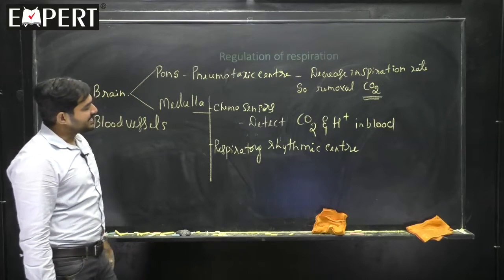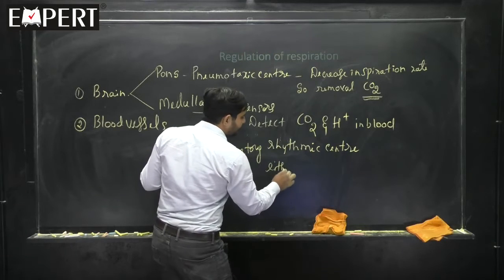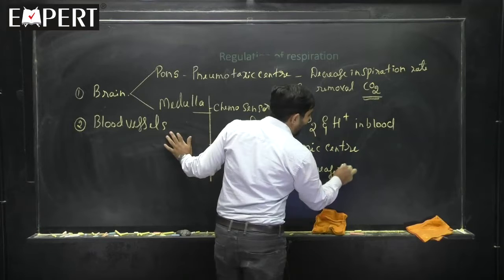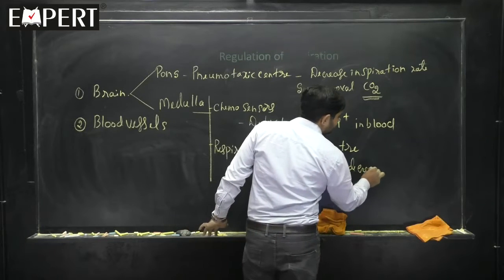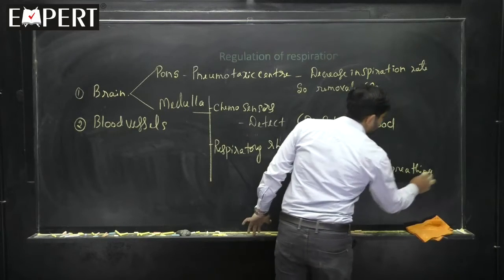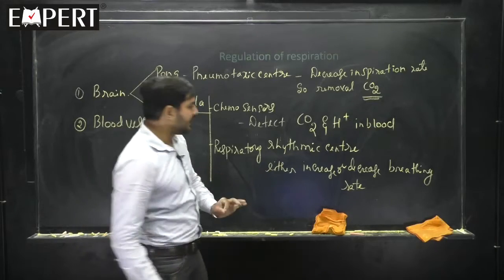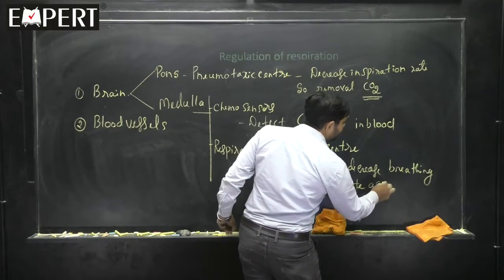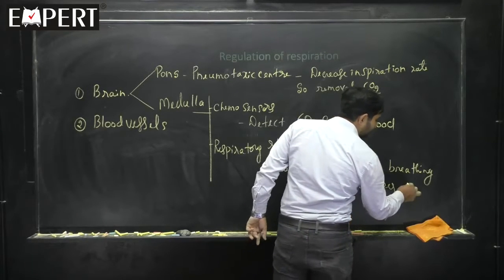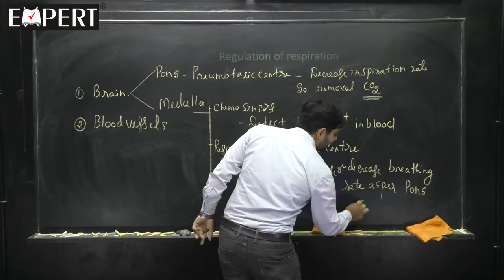What is the function of the respiratory rhythmic center? They either increase or decrease the breathing rate as per the pons guidance.